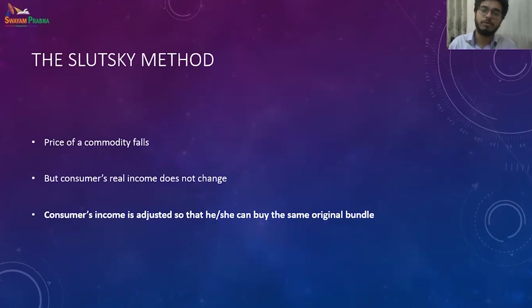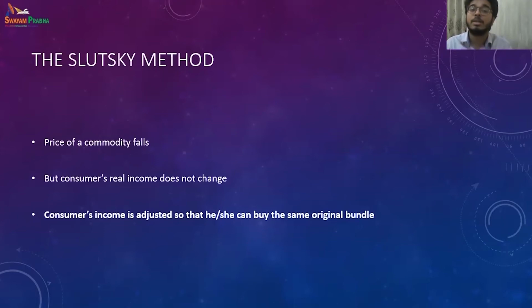So the next method of decomposing price effect into substitution and income effect is known as the Slutsky method. He was a Russian economist, studying and working at the University of Kiev. He got entangled in the student movement, and then he was basically expelled from the University of Kiev.